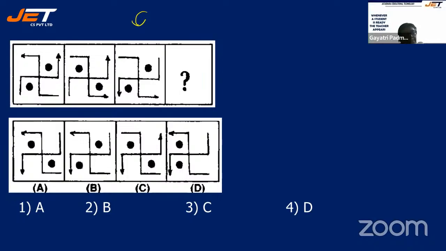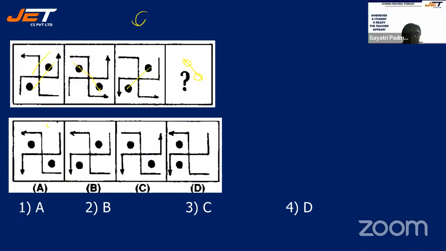Next, okay. So you can also have it one thing. See, the first figure that the arrows are like this. Right. Okay. Left, right. So the next the arrow should be like this only. Right.